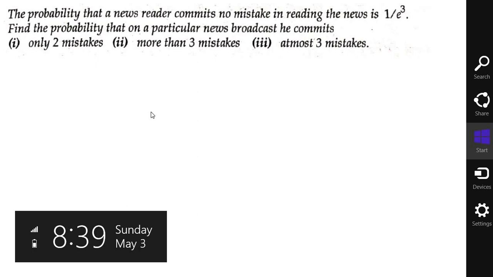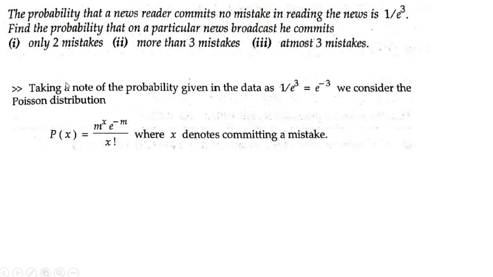Read the question properly. Taking note of the probability given in the data as 1 by e to the power 3, I'll take this e to the power 3 to the numerator, so that will be e to the power minus 3.